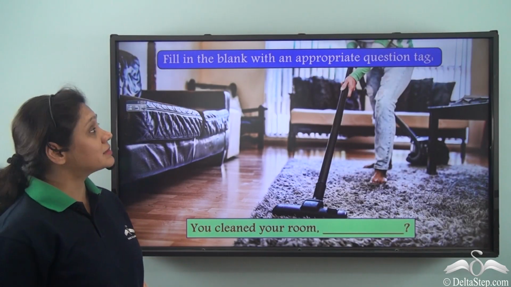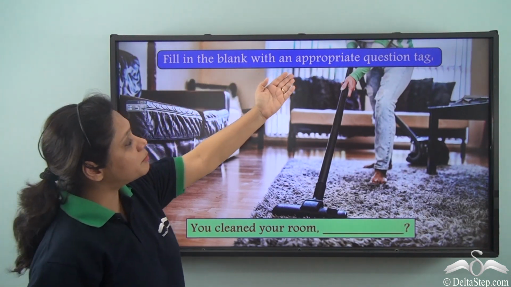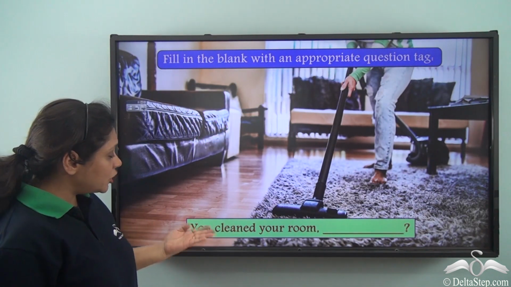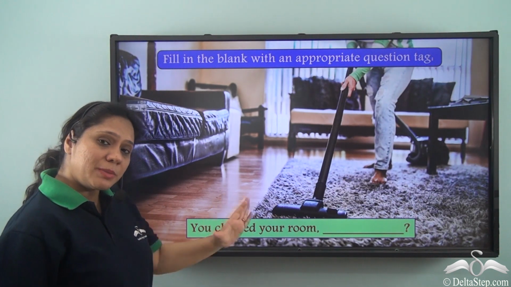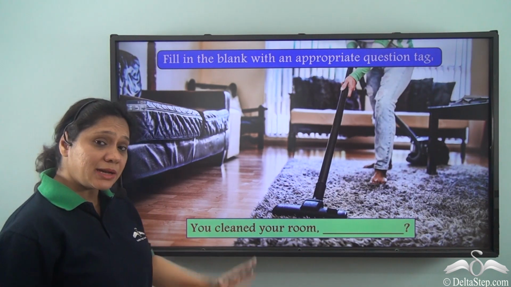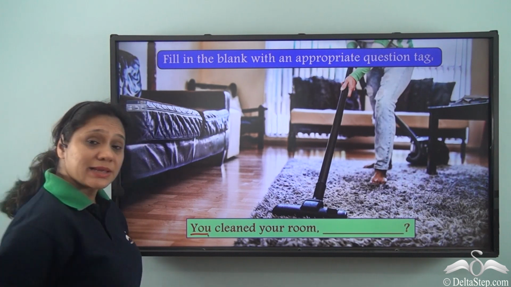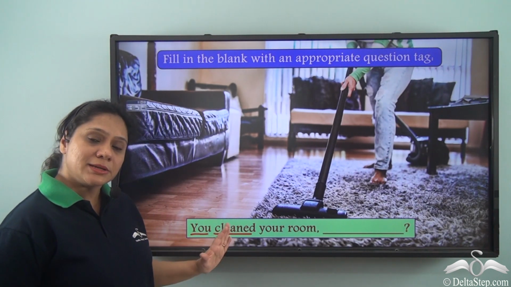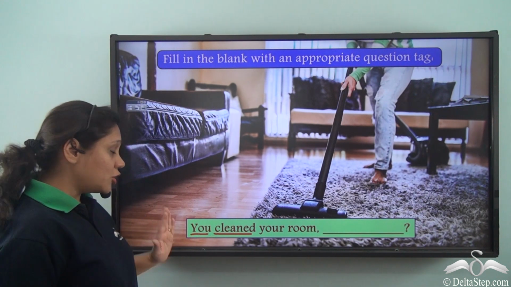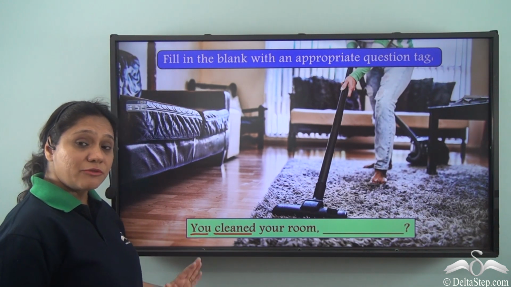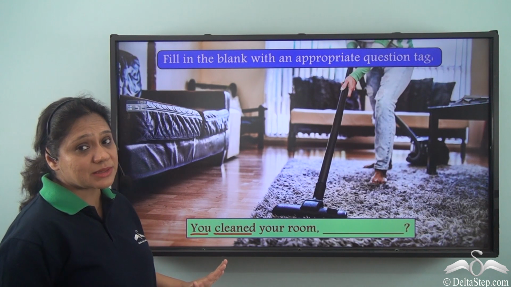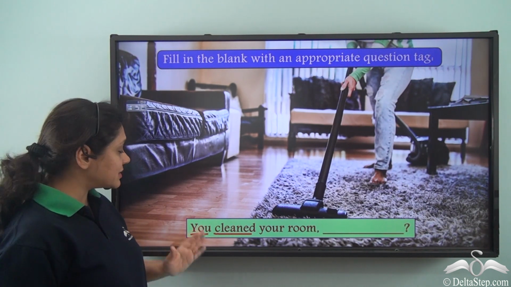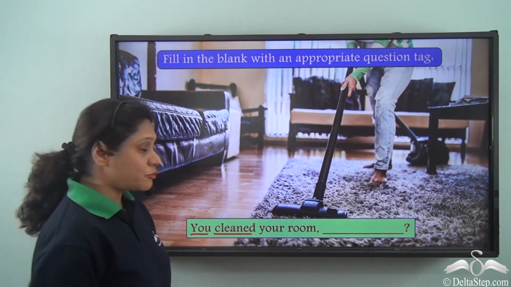Now, let us do this exercise. Fill in the blank with an appropriate question tag. You cleaned your room. Now, what will be our question tag? Now, a statement has you as the subject and clean as the main verb. Now, cleaned is in the past tense. You is our singular subject. We have no other auxiliary verb in the sentence. So, our correct answer will be you cleaned your room,